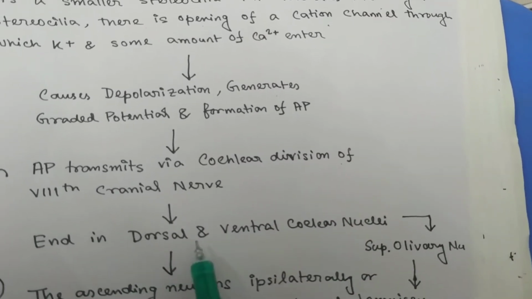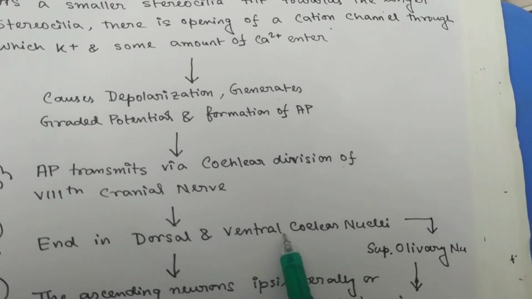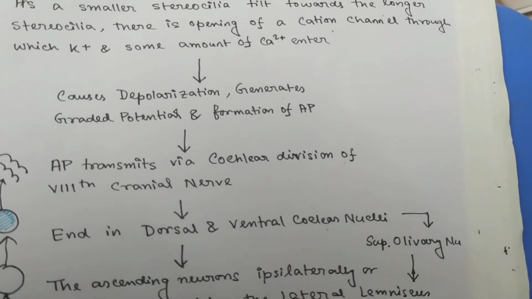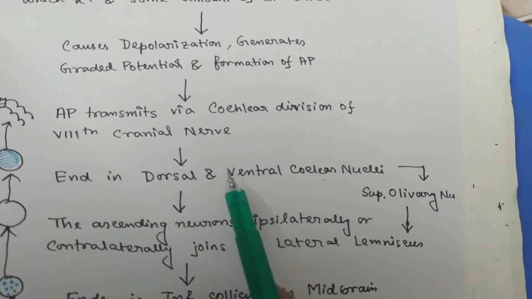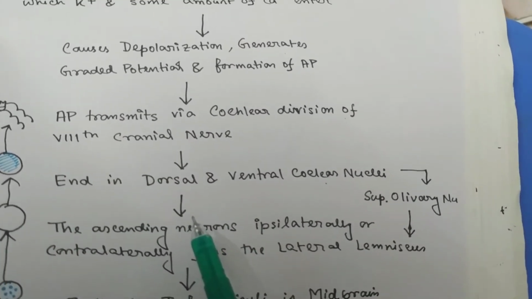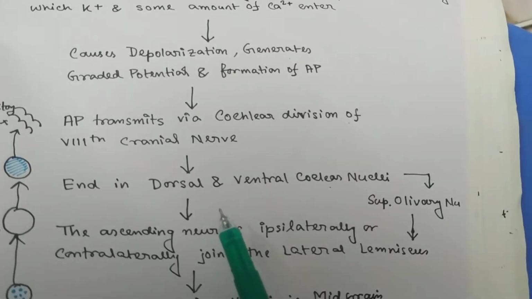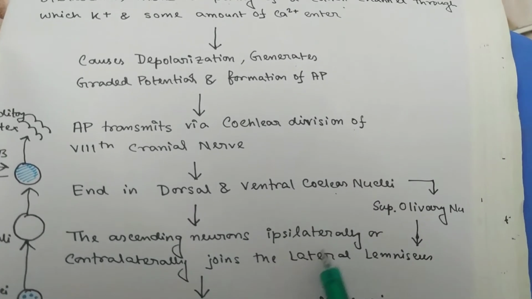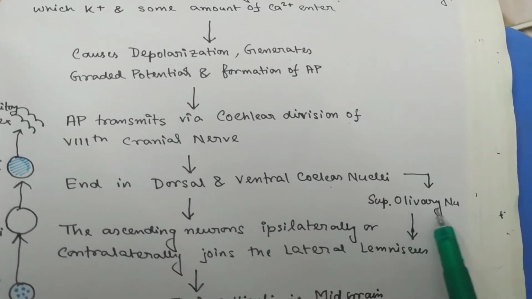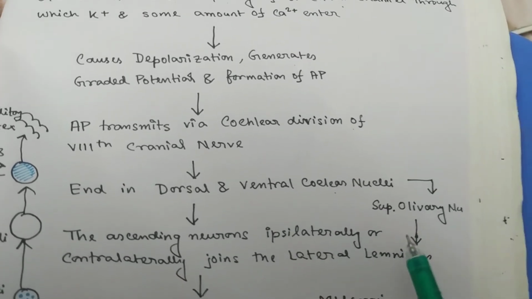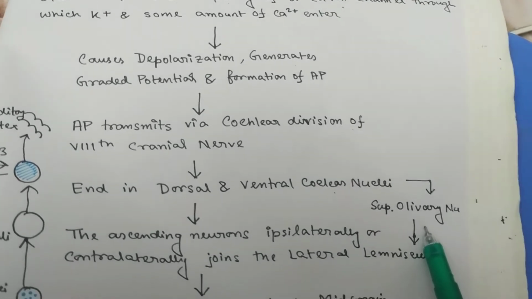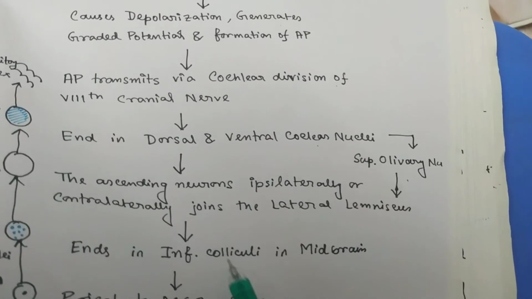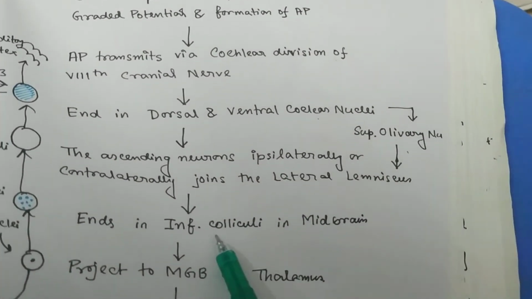It ends on the dorsal and ventral cochlear nuclei. The cochlear nuclei give rise to axons which either ascend ipsilaterally or contralaterally to join the lateral lemniscus of that side. Other fibers enter the lateral lemniscus after making a synapse at the superior olivary nucleus of the same or opposite side. The lateral lemniscus ends in the inferior colliculi in the midbrain.